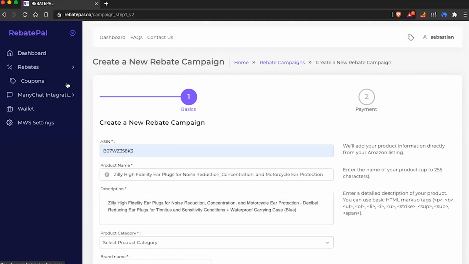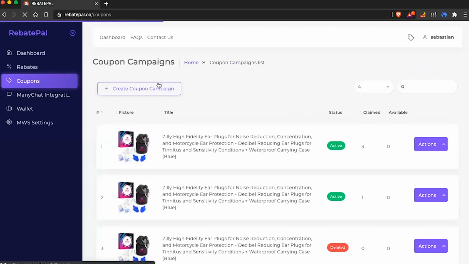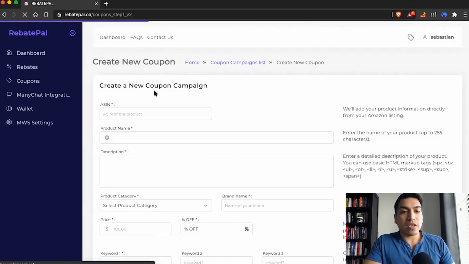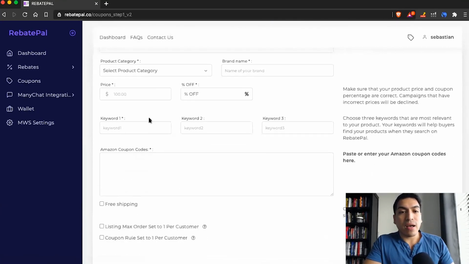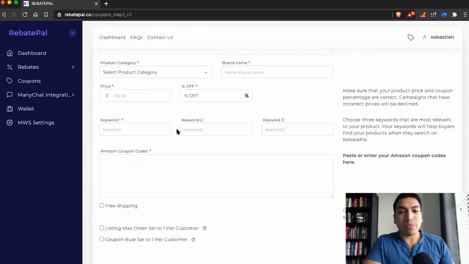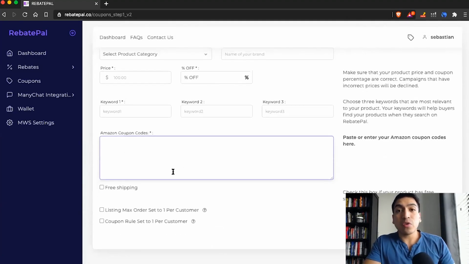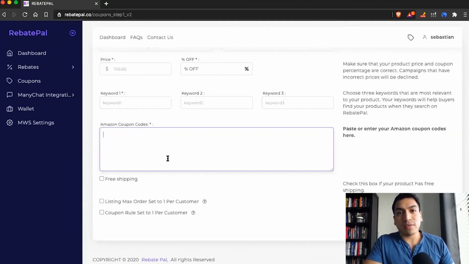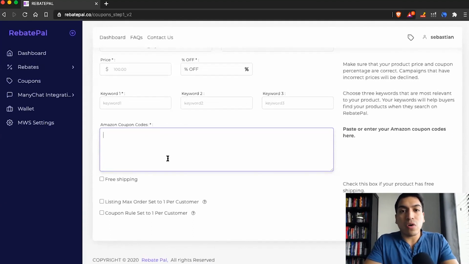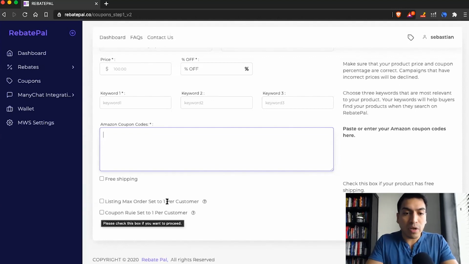And the coupon section is super simple. It's basically the exact same thing. Here's the coupon section right here. Again, you just put your ASIN in. The same thing, we just went over the price, percentage, keywords, and the Amazon coupon codes. This is where you'll go ahead and place what are called single-use coupon codes. And single-use coupon codes are individual coupon codes for a product that you can create under promotions inside Seller Central. And you'll go ahead and put those coupon codes here and then just create. And we do have a few options here for the listings, which are coupon-based.